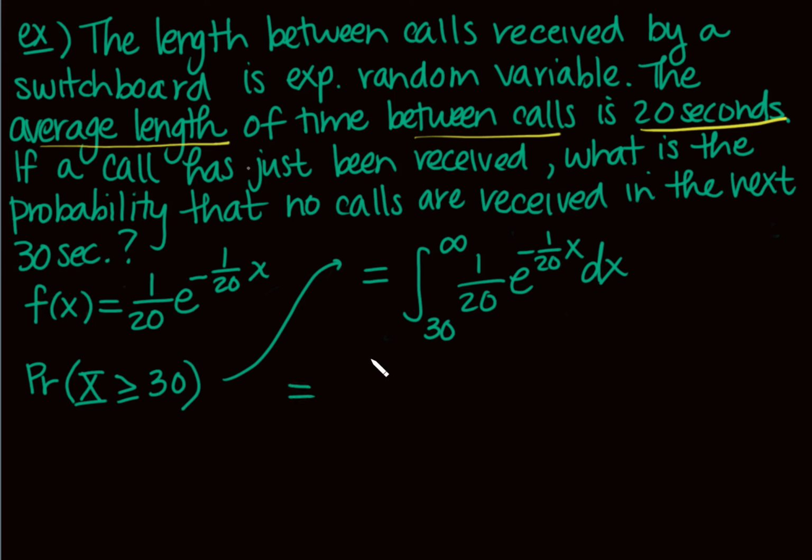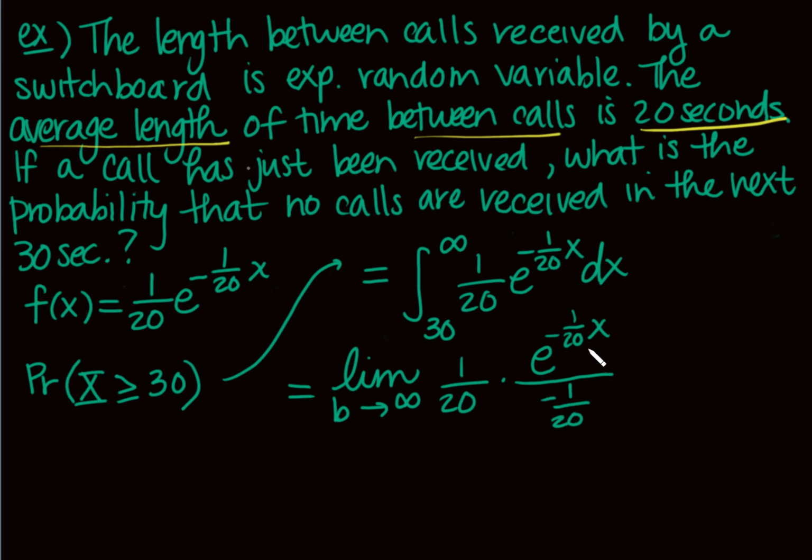All right, you guys. So I'm going to rewrite this with a limit because we've been doing this for a while. I'm going to go ahead and skip one quick step here. I'm going to take the antiderivative of this. I'm just going to leave the 120. How do I take the antiderivative of this guy? I rewrite it, right? And then I need to divide by the derivative of the exponent.